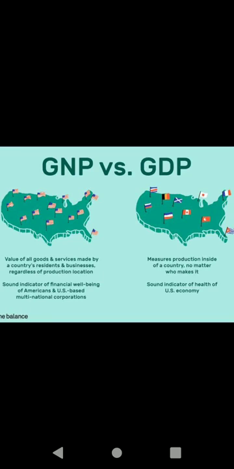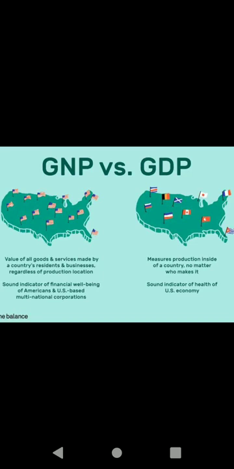Next, gross domestic product. What do you know about this domestic? Domestic means inside the country, isn't it? It won't go outside or abroad. So gross domestic product, also called GDP, is the total value of output of goods and services produced by the factors of production. Students, do you know what the factors of production are? Land, labor, capital and organization.